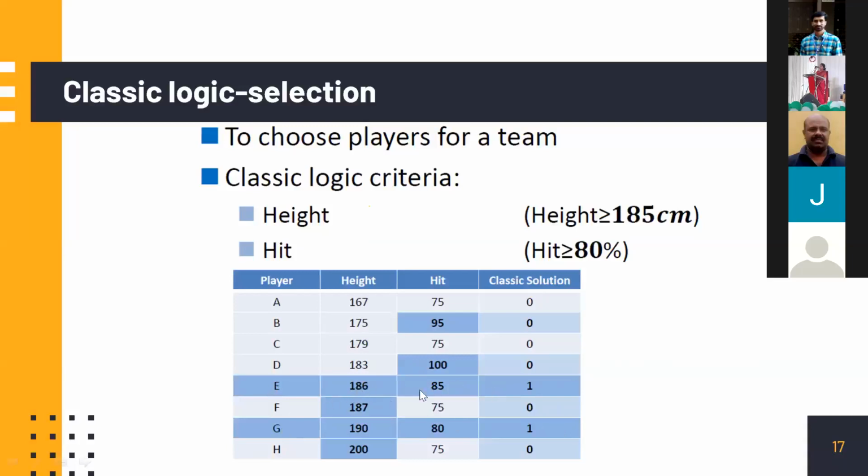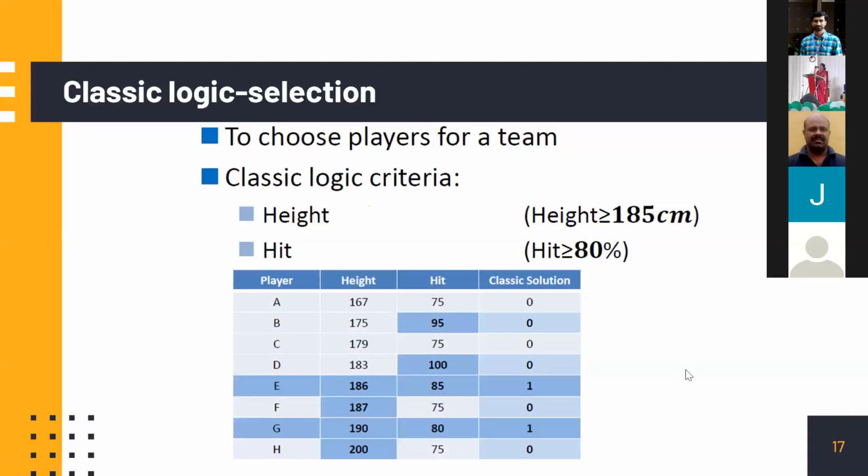See, 186, 85, 190, 80. So they just fit into that. What do you think about this selection procedure? Is it genuine? You are worried about D, I am very sure, because D is 183, just near to 185. And see, the hit is 100%. Even with the 100% hit, he is not getting selected. That is the issue here.